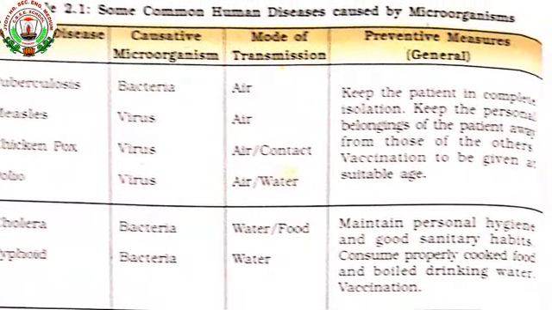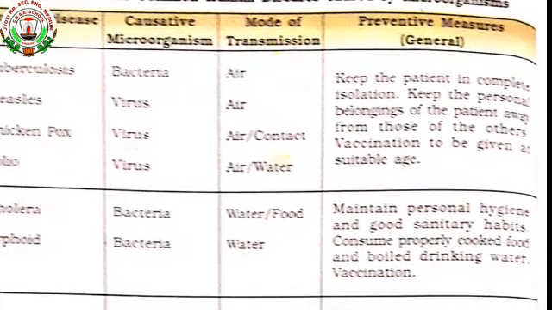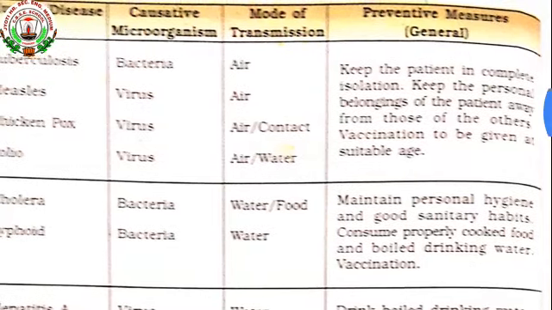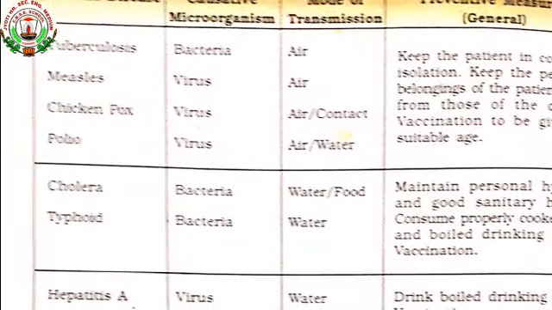Keep the patients in complete isolation. Keep the personal belongings of the patients away from those of the others. Keep the patient in a separate room so that he should not come in contact with the healthy person, and vaccination to be given at the suitable age.